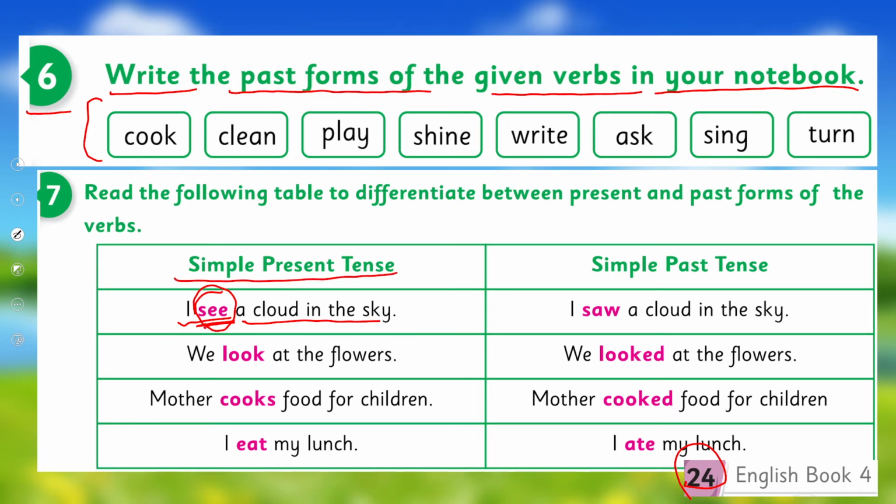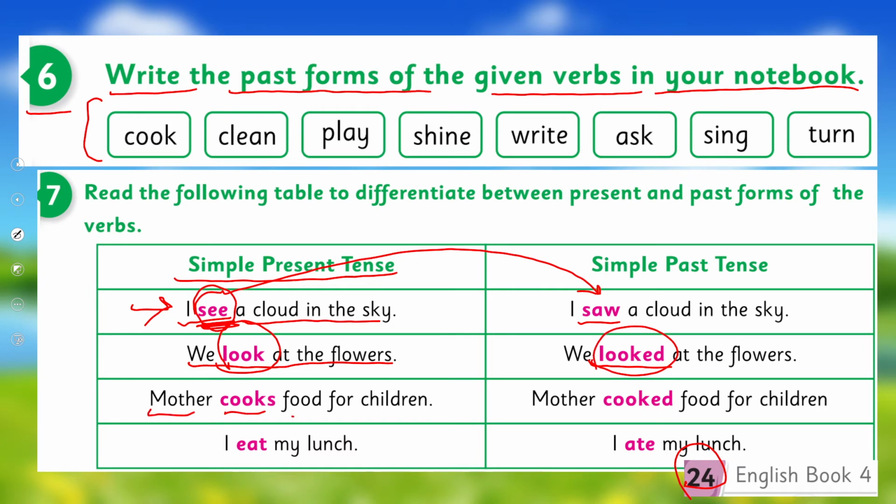And if I just change this verb into the second form, it becomes simple past tense. I saw a cloud in the sky. It means this is present right now: I see, I usually see. And I saw means the time has gone when I saw clouds in the sky, right? Likewise, we look at the flowers. We looked at the flowers. This is present. This is past.